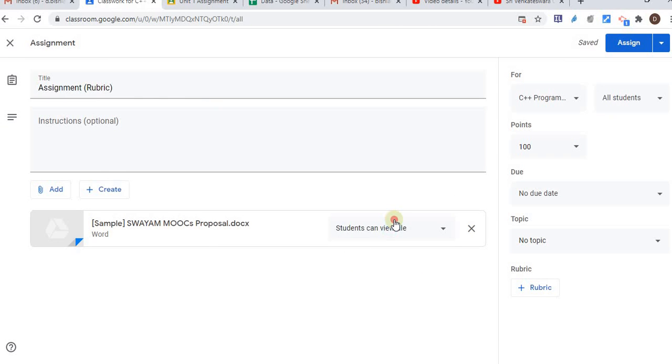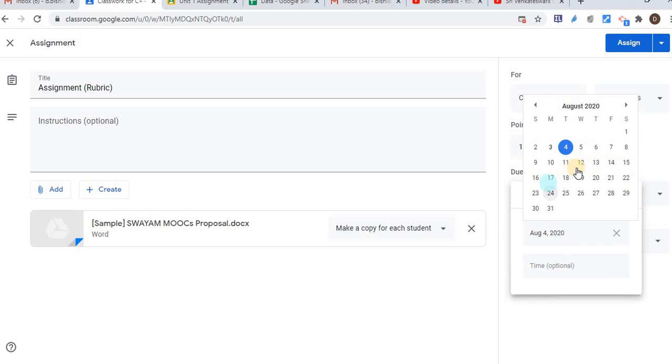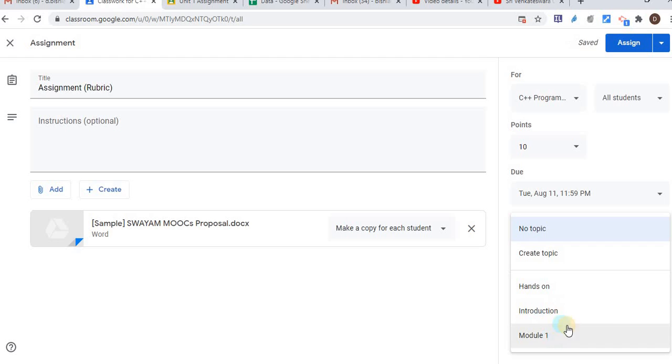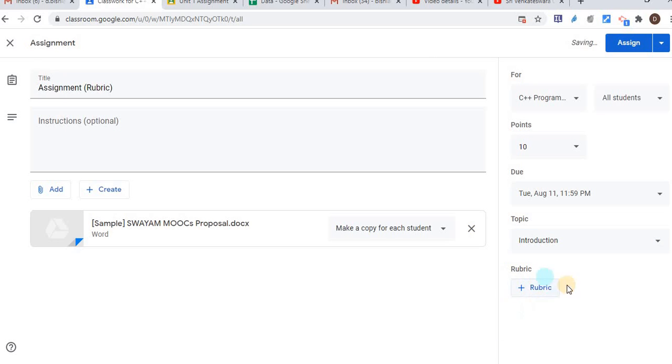Okay, it's uploaded. Students can view or make a multiple copy. I can do like that. And here everything is the same, all the students and grade, let's say 10 points only, due date, time, under which topic, let's say under the introduction topic, and the option is here, rubric.